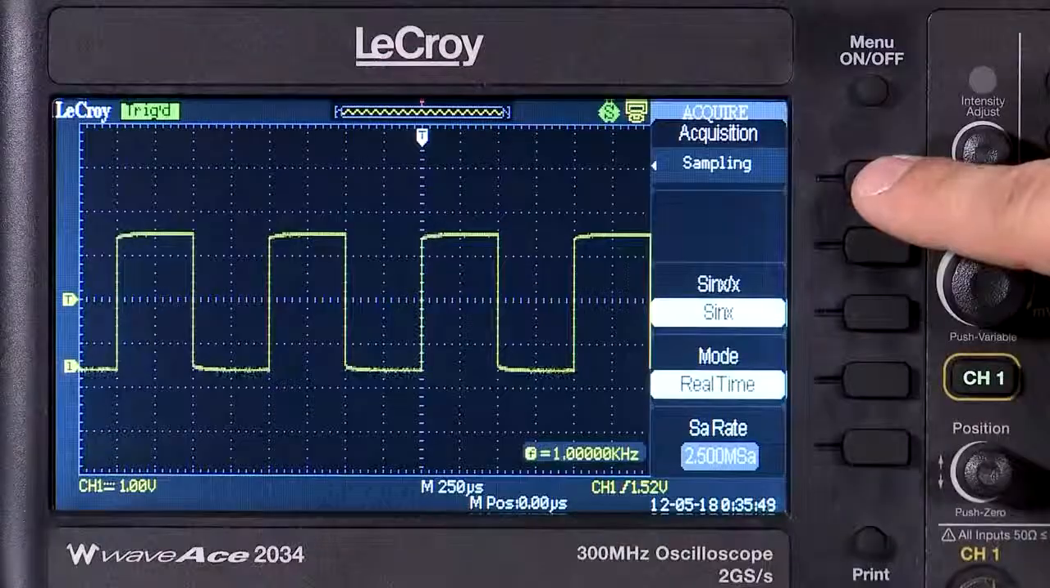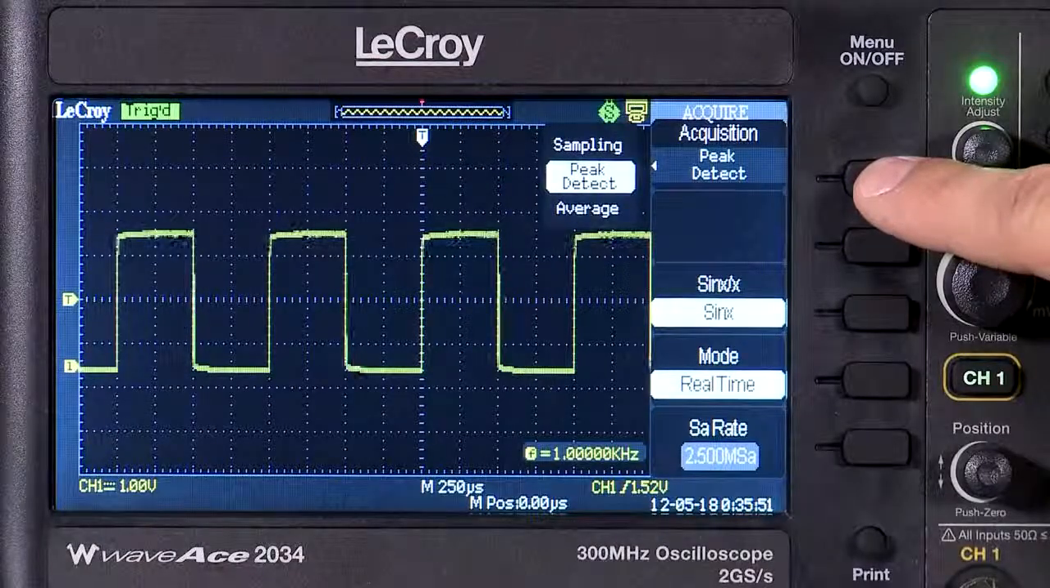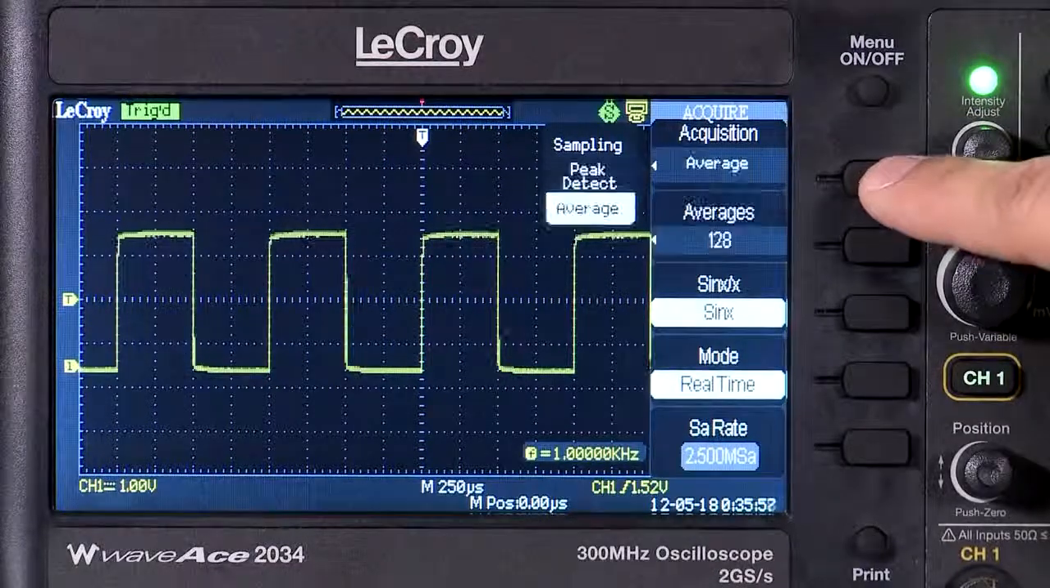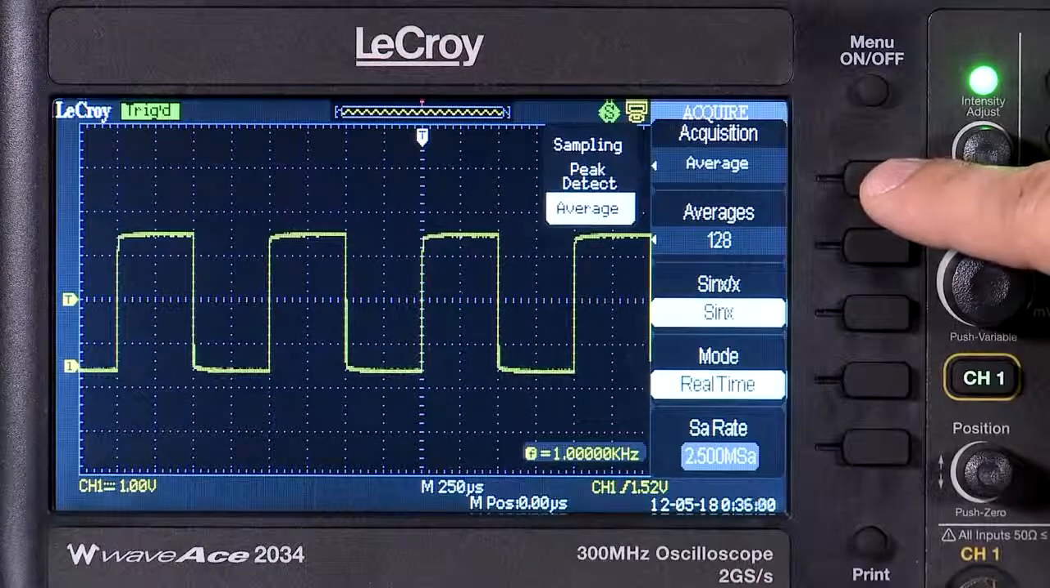Peak detect mode will look for fast changes in the captured waveform and find glitches as small as 2.5 nanoseconds. Average mode will calculate and display a specified number of averages.